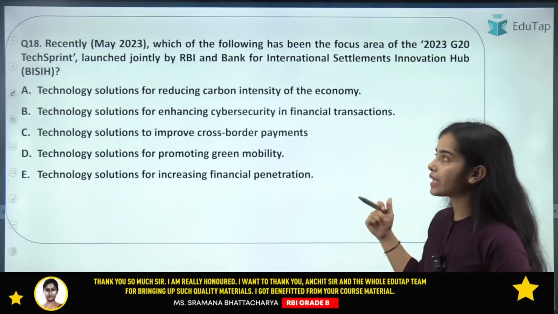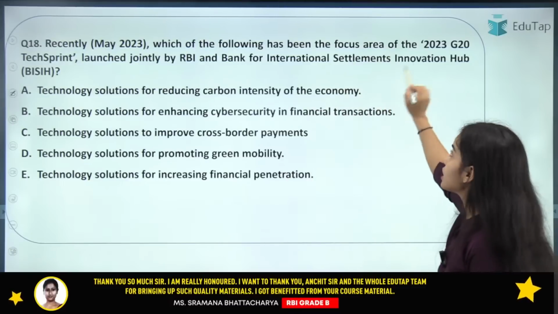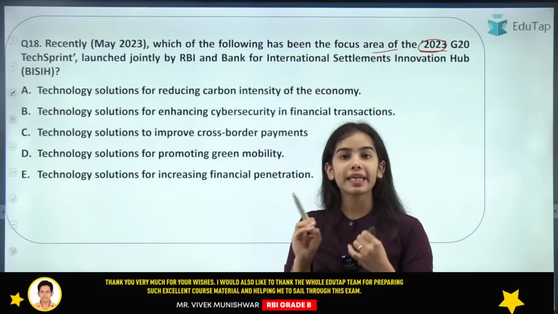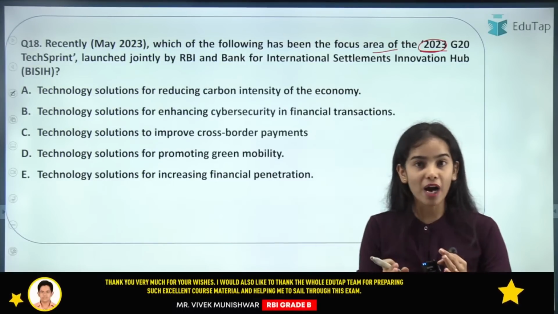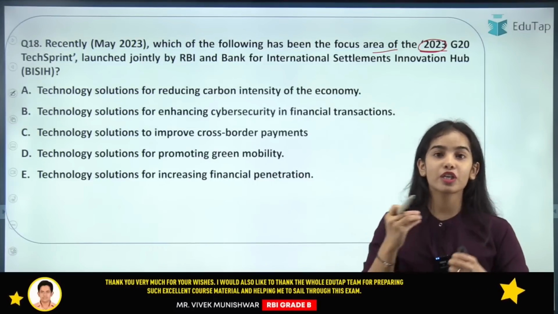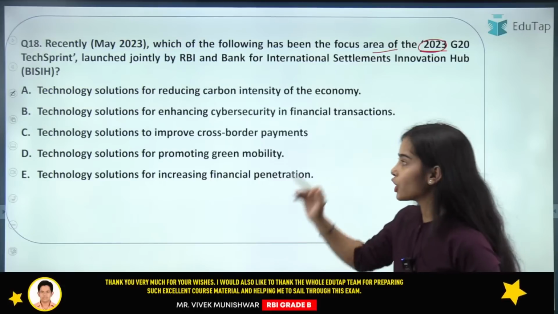Now coming to the next question: which of the following has recently been the focus area of the 2023 G20 Tech Sprint? The G20 Tech Sprint was conducted by the Reserve Bank of India in collaboration with the Bank for International Settlements Innovation Hub. What was the focus area for this G20 Tech Sprint? So I'm getting the answer.